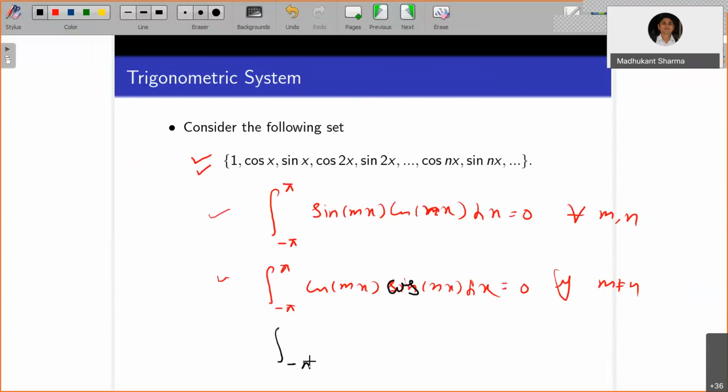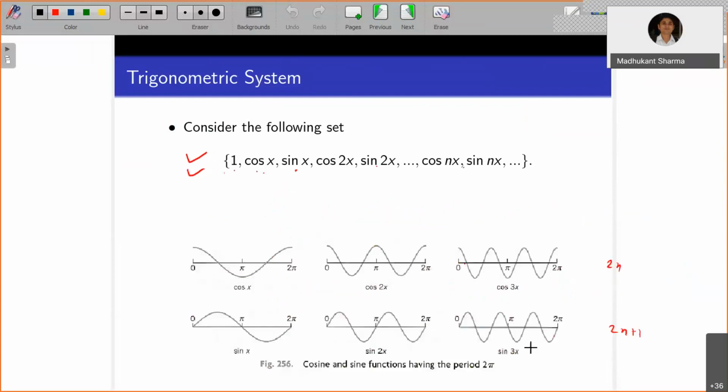Similarly, the integration minus pi to pi of sine mx times sine nx dx is equal to 0 if m is not equal to n. These things we have already seen, so we are going to use that fact now.